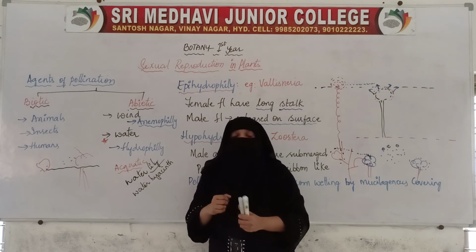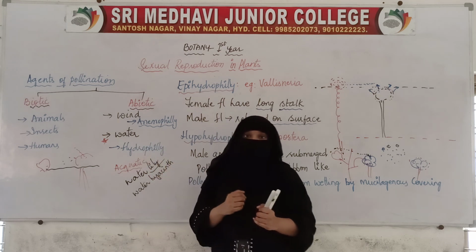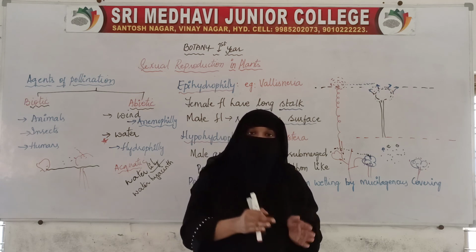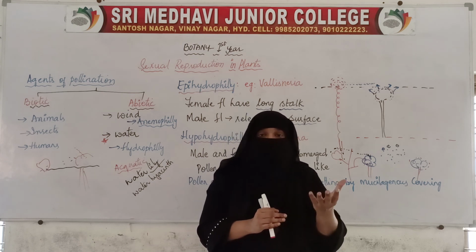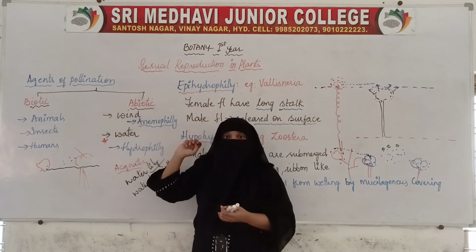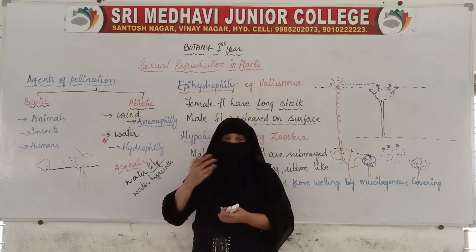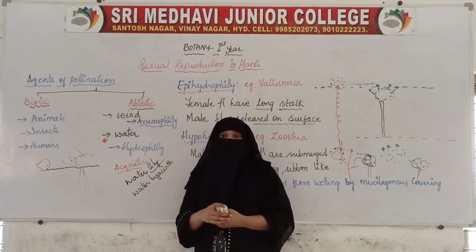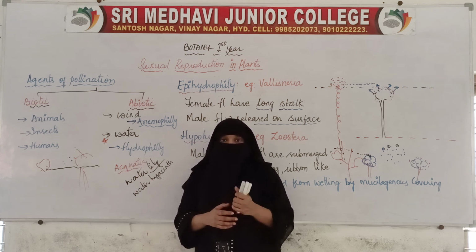Okay, so this was about pollination by water. The agents of pollination, that is the agents which help in the transfer of pollen grains from anthers to stigma, are of two types: biotic agents and abiotic agents. In biotic agents we have animals, insects and humans as the carriers of the pollen grains, whereas in abiotic agents, wind and water act as the carriers.